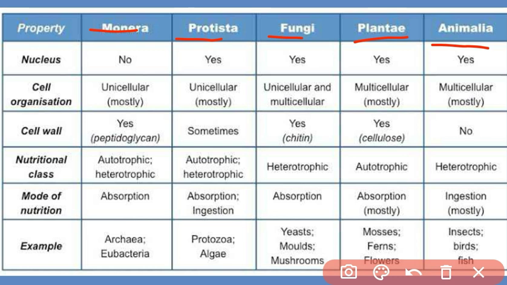The characteristics studied for this classification were cell organization, presence or absence of cell wall or its composition, and mode of nutrition. So let's look at this image. In kingdom Monera, R.H. Whittaker placed all unicellular organisms.